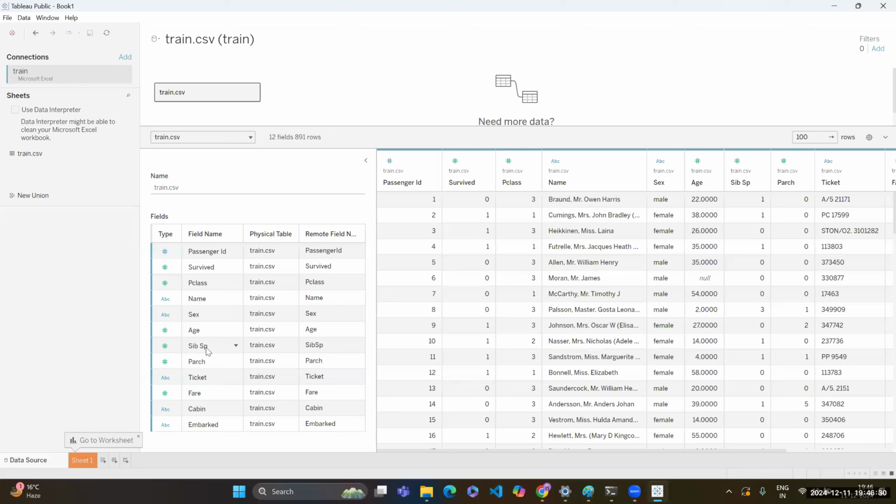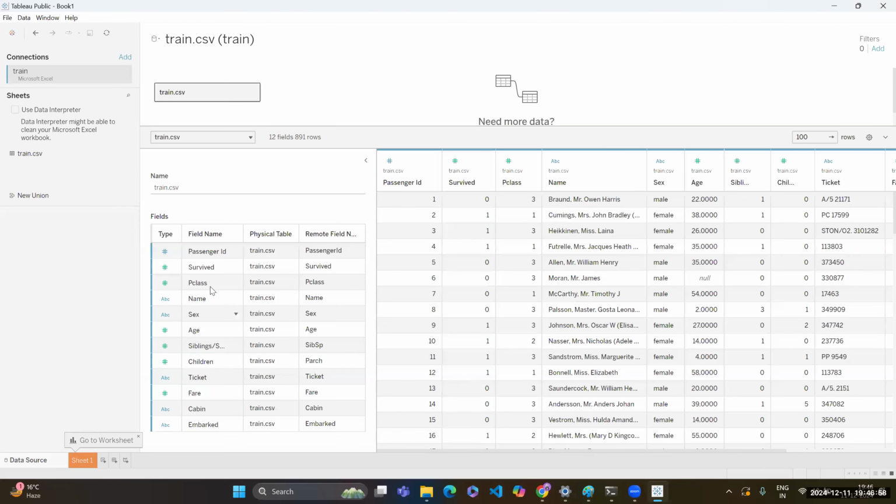Then SibSp means siblings and spouse. If you want, you can rename it, so it is siblings, comma, spouse. I just changed the name of one column; you can do that. Then Parch: it's parents, or to be precise, number of children.